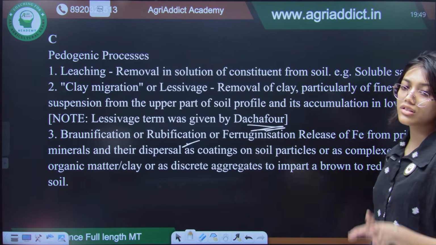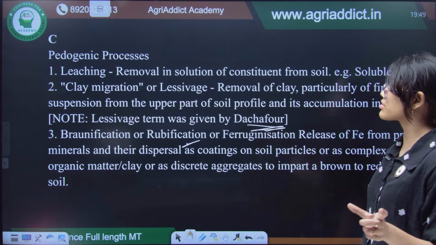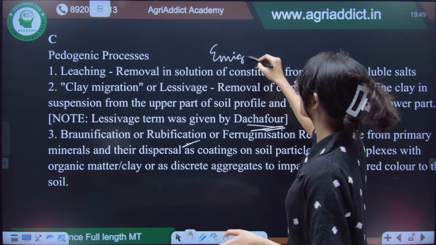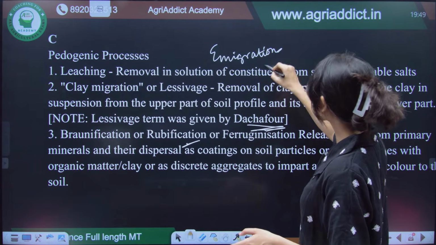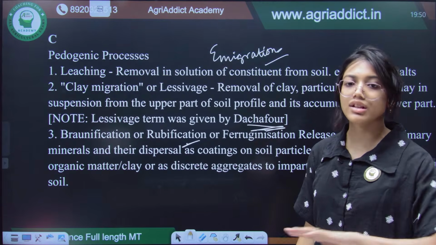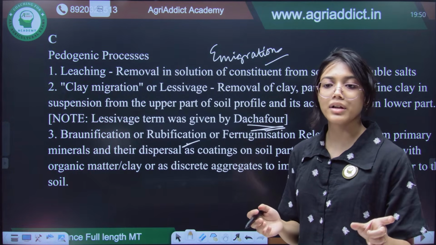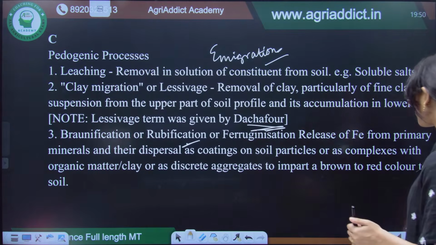You have to know about all these different terms, and sometimes people confuse it with emigration because clay is moving from the top layer to the bottom, but it is not that. Whenever you find the word clay, always remember that it must be lessivage only.